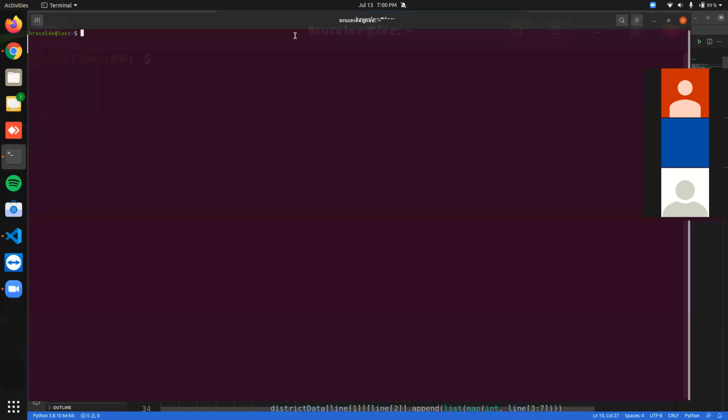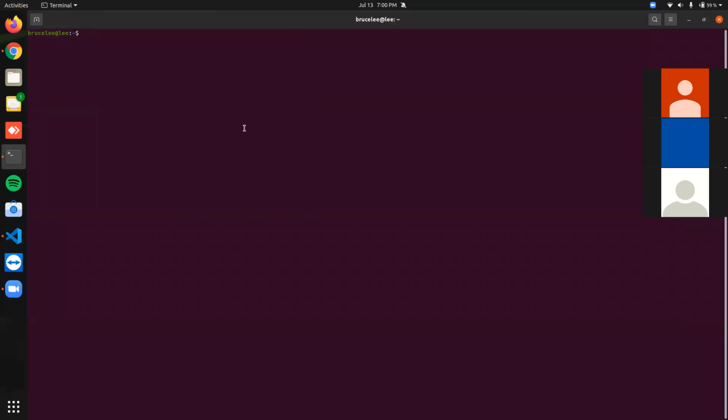As my friend said, it is a menu-driven one. The starting point of the menu-driven approach is menu.py, so we need to execute menu.py initially.